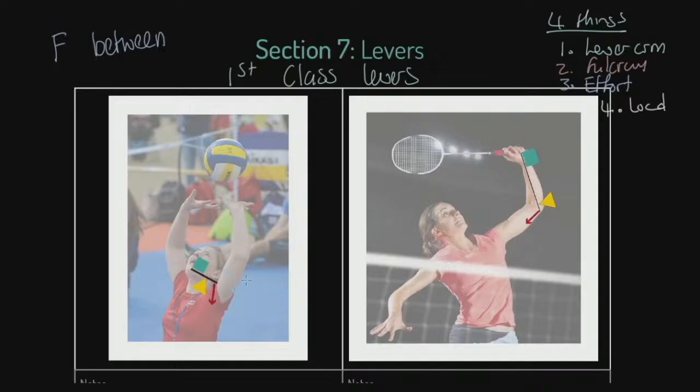The neck is sort of pulling back, as I said before, looking up to spot the volleyball here. The fulcrum is there. This is the atlas and axis joint. The effort is the muscles of the neck pulling down on the back of the cranium. And our load, which would be acting downwards, of course, is the weight of the head. So the fulcrum is between the effort and the load. Therefore, this is a first-class lever.